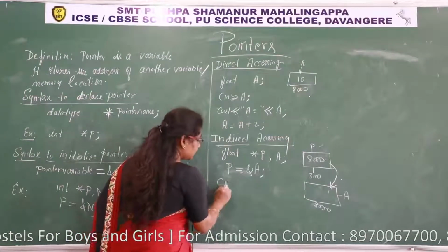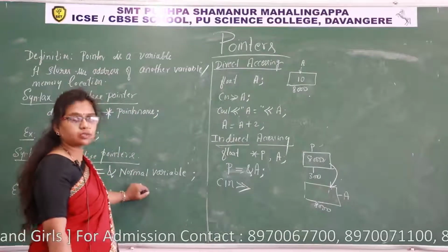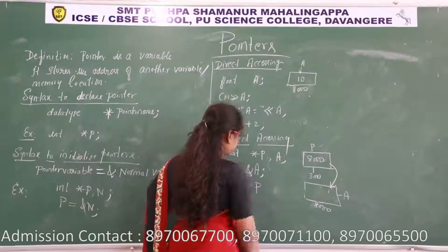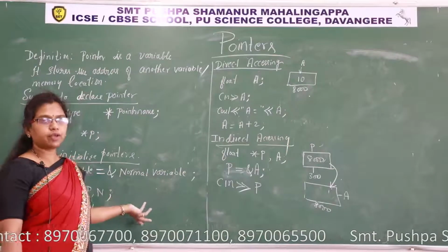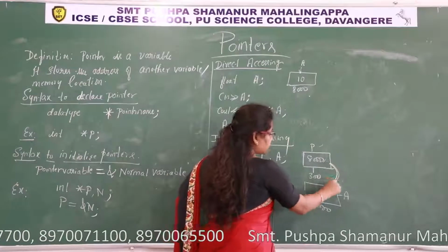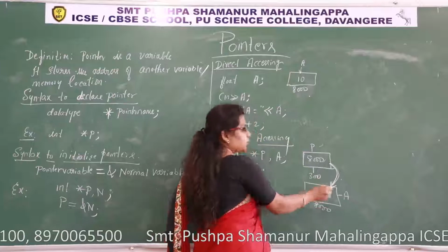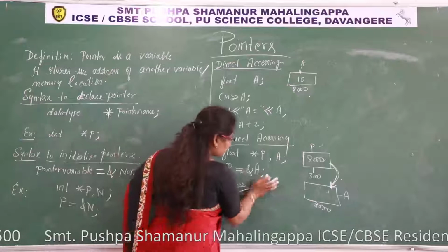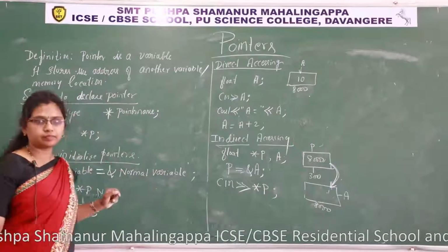Now Cin extraction. Now how to access, how to read the data for A? If I write Cin extraction P, what happens? That is a pointer, we cannot give a value. Then how? The procedure is like this. P has to go to this memory and inside this memory it has to give the value. Like that I have to write. So I must use star P. This is called indirect accessing.